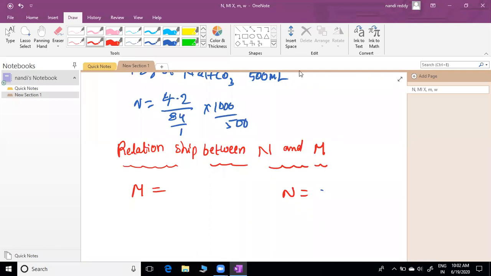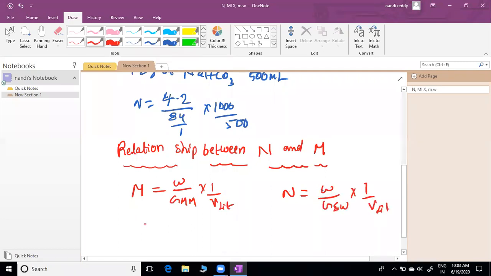Is it clear? Molarity equals weight by gram molecular mass into 1 by V liters. Normality equals weight by gram equivalent weight into 1 by V liters. There is no difference, only equivalent weight versus molecular weight is the difference. Then take molarity by normality.